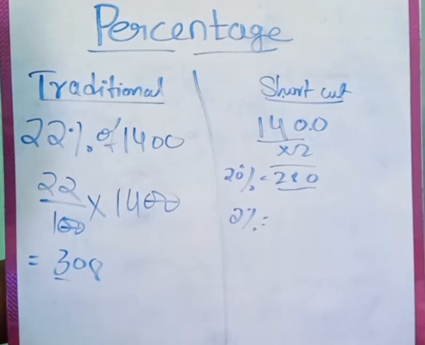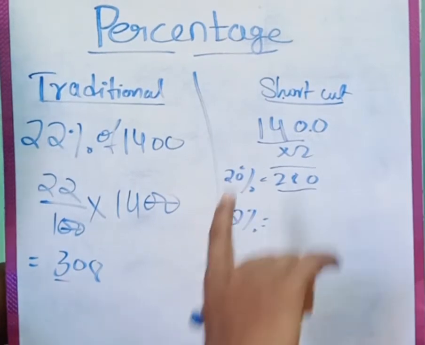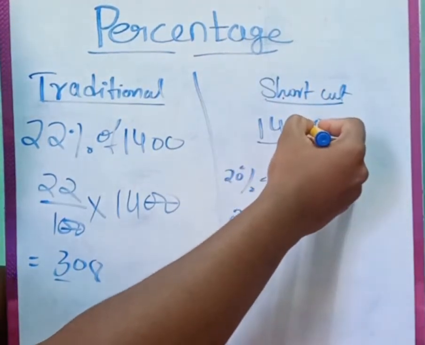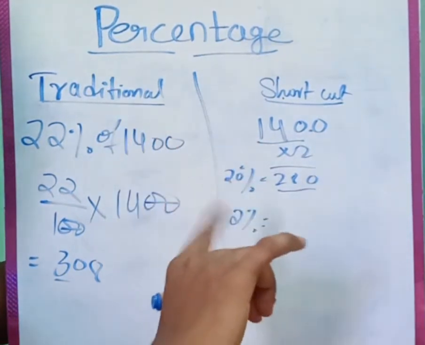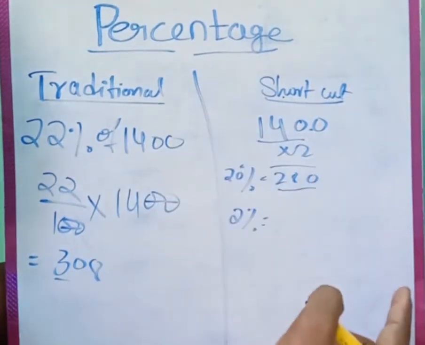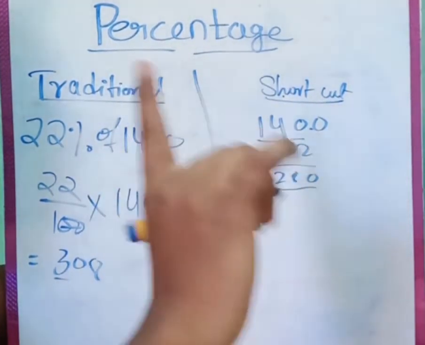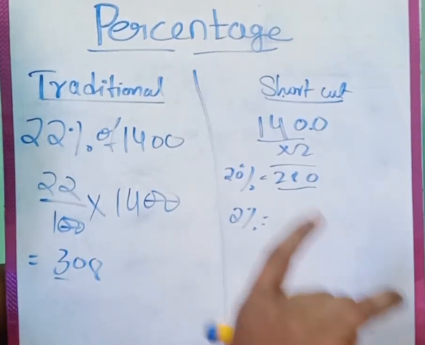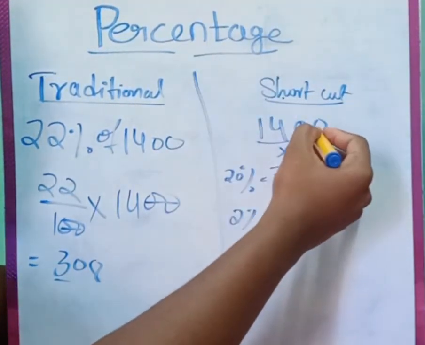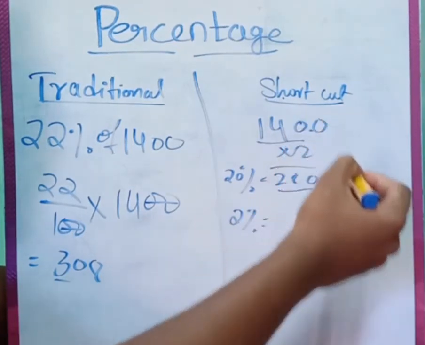So how to find 2%? As I said, for 10% you have to place one decimal point in front of the last unit digit. If you find 1%, automatically you can multiply it by 2 and find 2%. So now we have to learn how to find 1% of any number, right? For that also it's a very easy thing, guys. For 10% we placed the decimal point before the last unit digit.